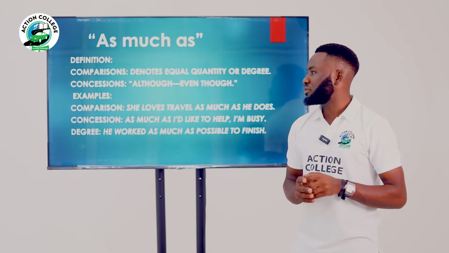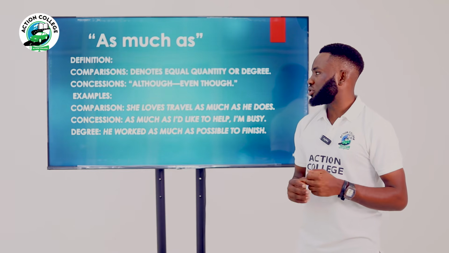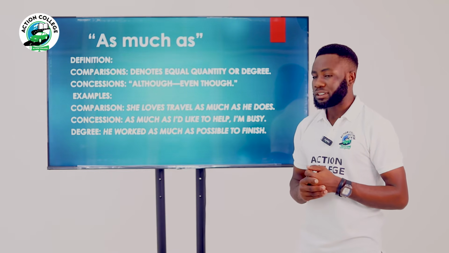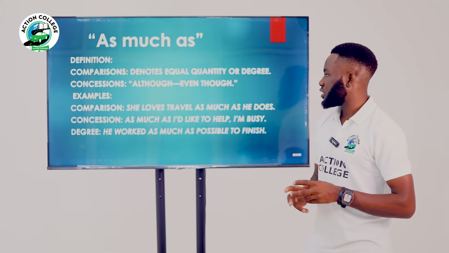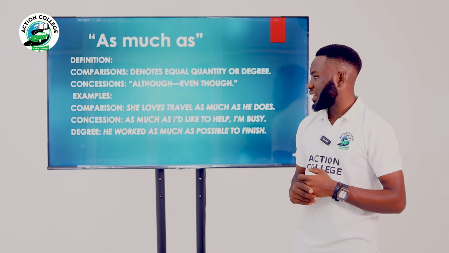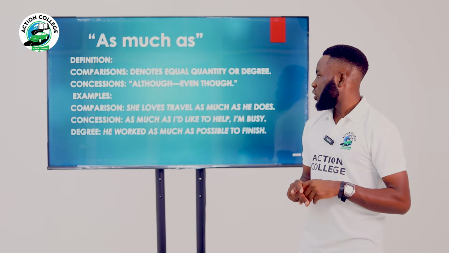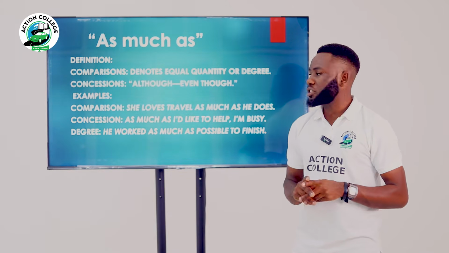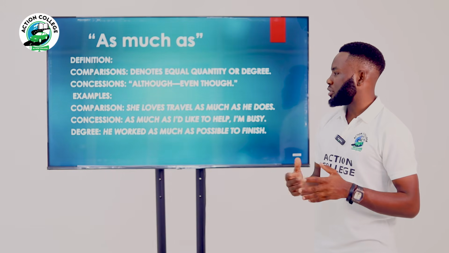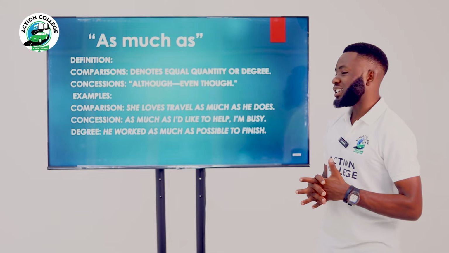As much as, by definition, is an expression that we use to show comparison. This denotes equal quantity or degree. It also works like although or even though. An example of comparison is, she loves travel as much as he does.